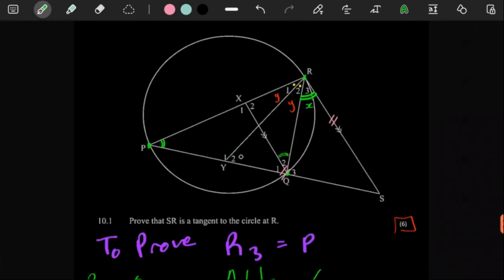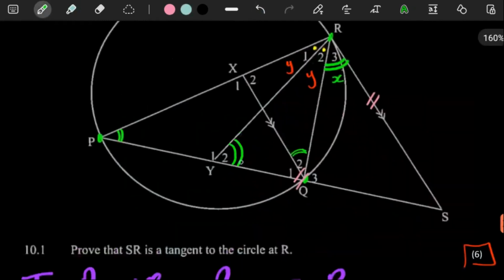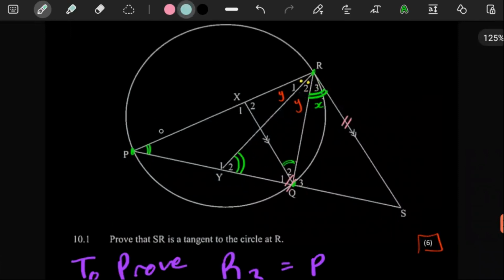The moment we get Y2, remember this value for Y2 is equal to the sum of the opposite angles of this triangle. You see, because remember, an exterior angle of a triangle is equal to the sum of the opposite interior ones. This is automatically going to be x plus y. So if this is x plus y and this is y, it means that this automatically has to be x.